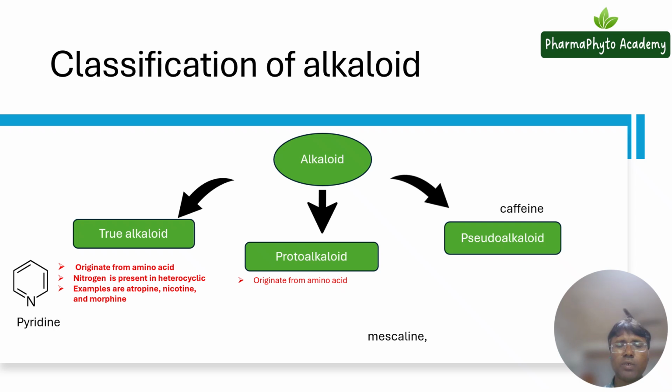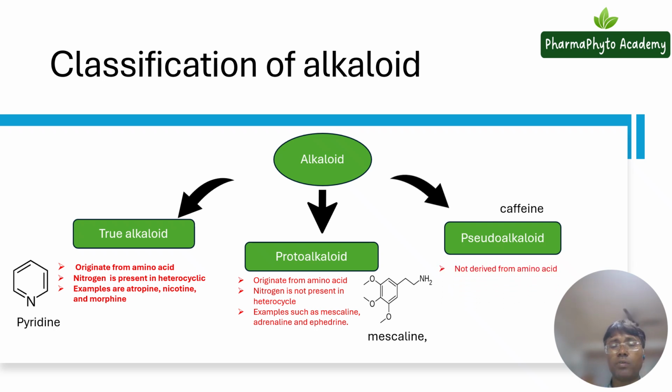Next, let us see about the protoalkaloids. These protoalkaloids are also derived from amino acids, but the nitrogen is not present in a heterocyclic ring. Examples of such alkaloids are mescaline, adrenaline, and ephedrine. Here you can see the structure of mescaline, and here you can see the nitrogen. The nitrogen is not present in the heterocyclic ring.